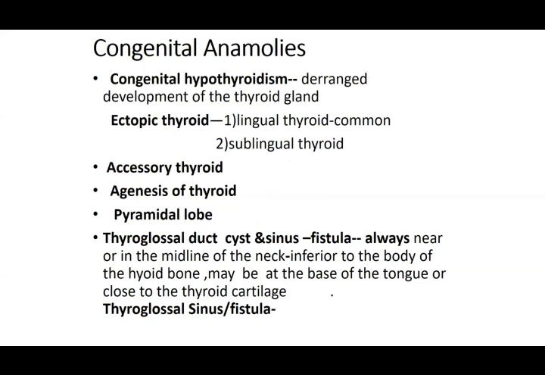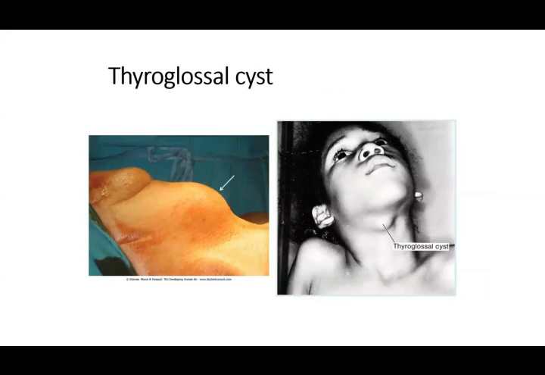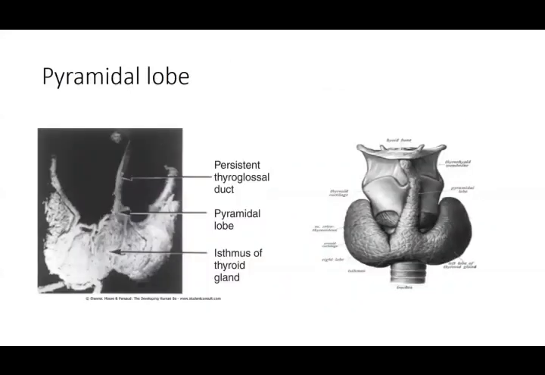Then you have the pyramidal lobe. As I told you, if you see this picture, this is the pyramidal lobe in the center. This is the isthmus and this is the thyroglossal duct. It may persist, which normally should finish off, and the protrusion produced there is the pyramidal lobe, along with the persistence of the thyroglossal duct. Again, this picture shows you the pyramidal lobe. These are the left and right lobes of the thyroid gland, and then you have this isthmus, and the extension upwards is what we call the pyramidal lobe. When the duct is finished off, this pyramidal lobe will be attached to the hyoid bone by the levator glandulae thyroideae. This pyramidal lobe is an accessory lobe.